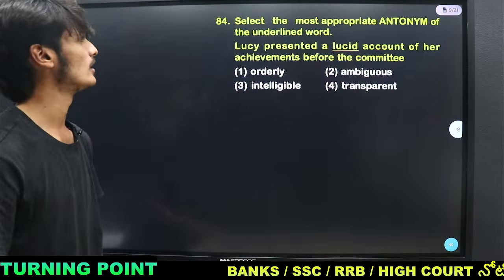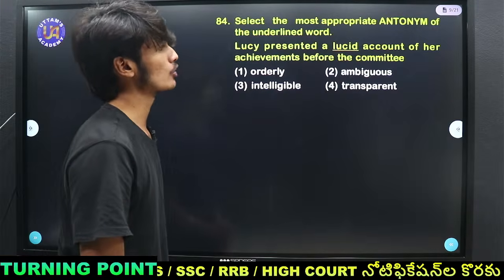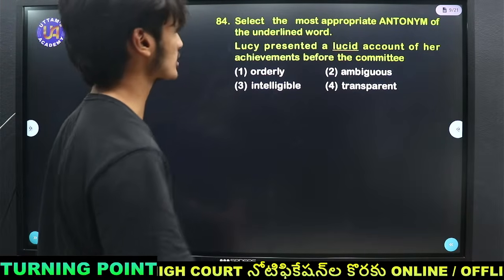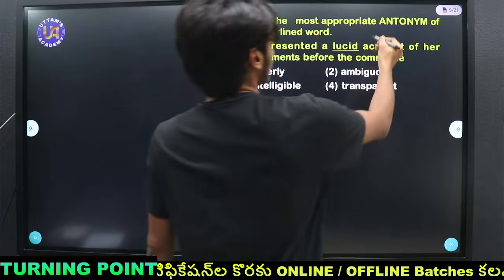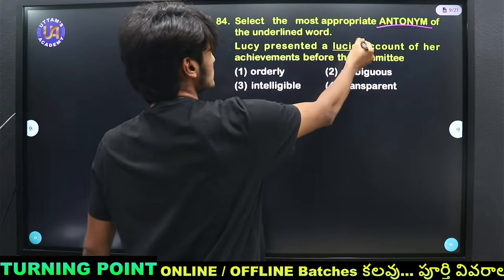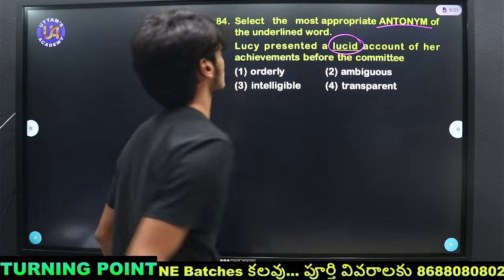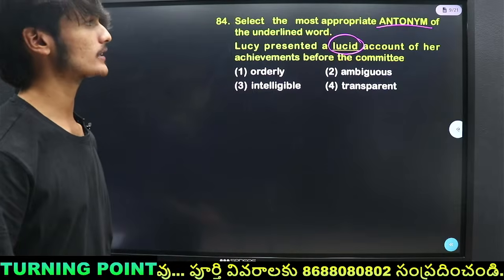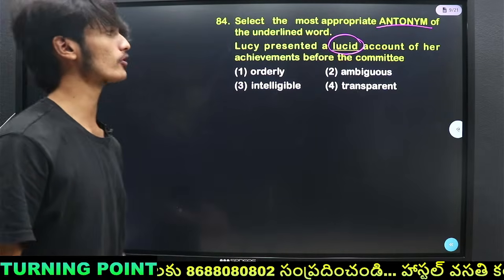Then we have: Lucy presented a lucid account of her achievements before the committee. They asked for the antonym. So what is the antonym of the word lucid? Lucy presented a lucid account of her achievements before the committee.